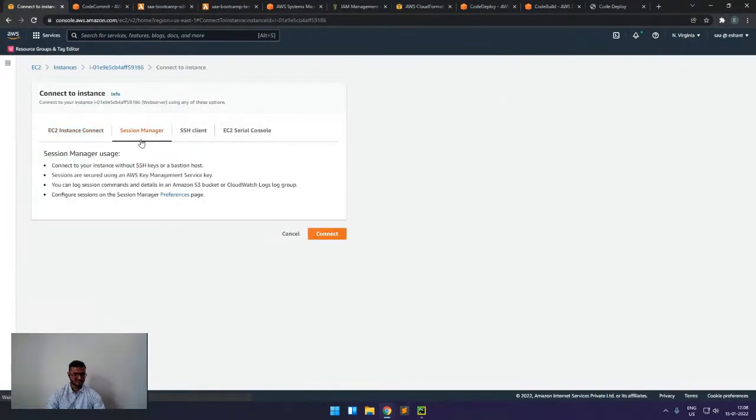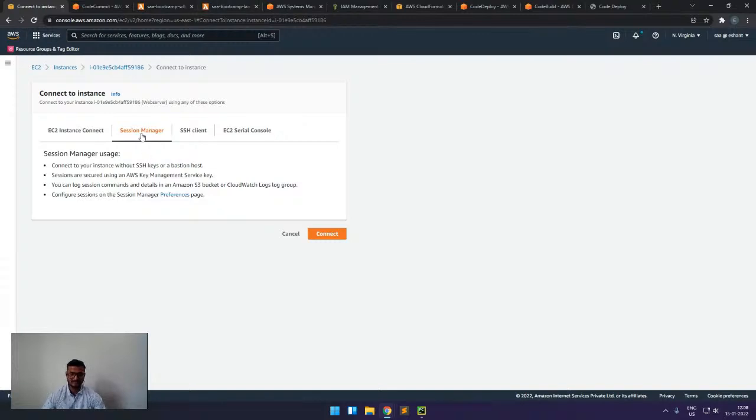We have to install the Session Manager agent, and then we can simply click and connect, and it will create a secure connection between my instance and me. This is an important feature: instead of using EC2 Instance Connect, we can use Session Manager without needing the SSH key and all that configuration.